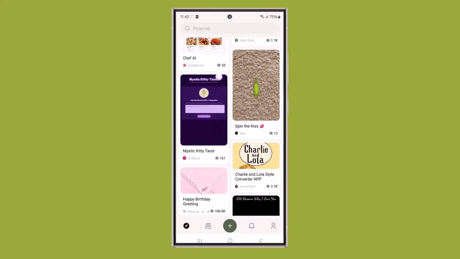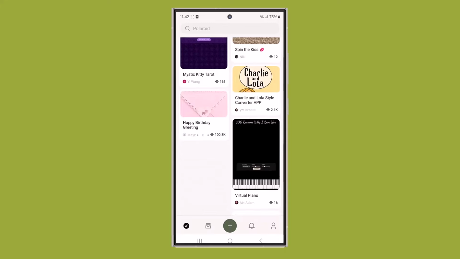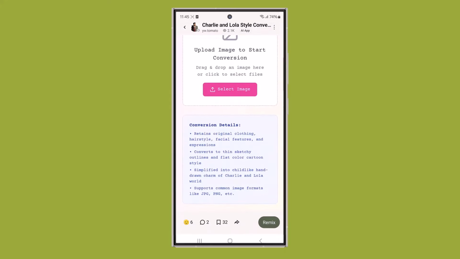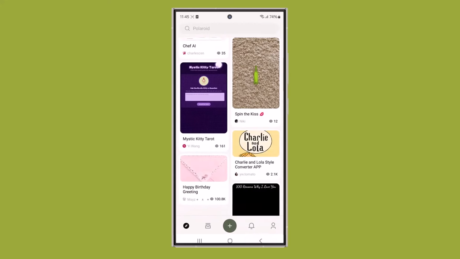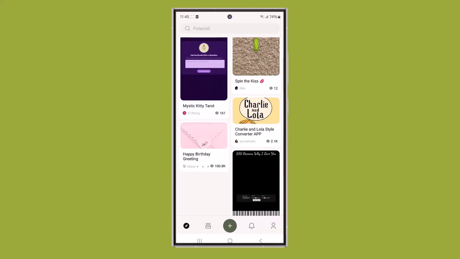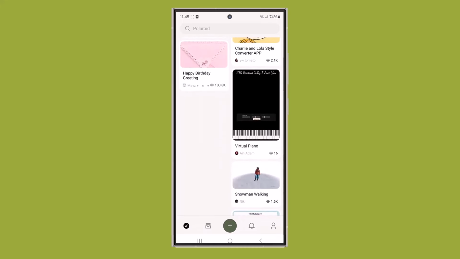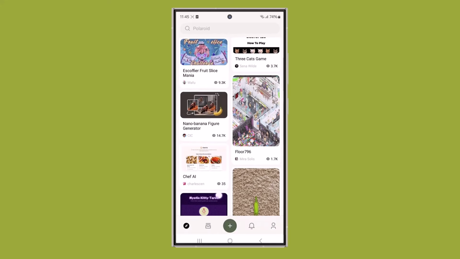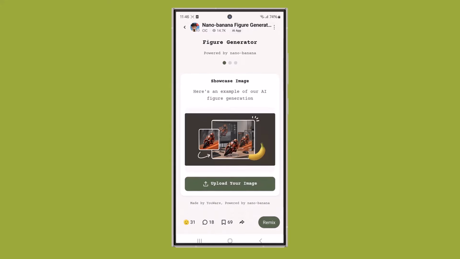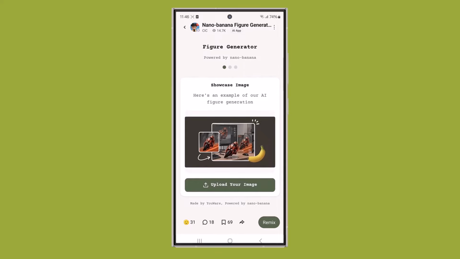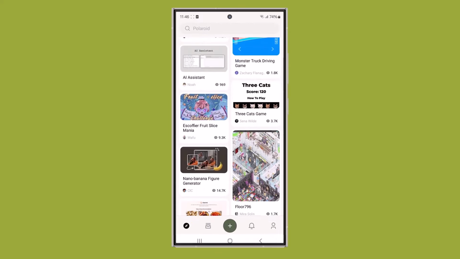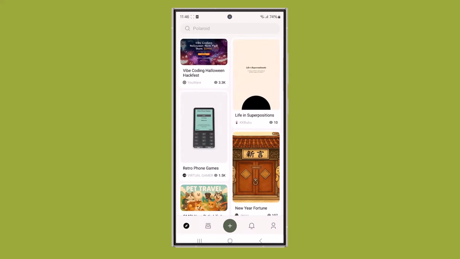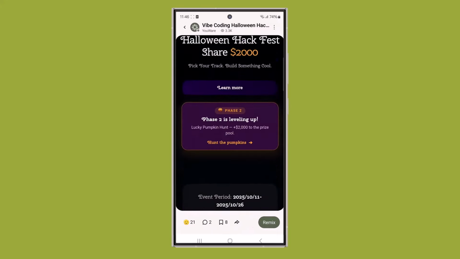And what makes it even cooler is the community. Right when you open YouWare, you'll step into a space filled with creators just like you. There are hundreds of unique projects to explore, from clever mini-games to smart automation tools. You can open any project, try it out instantly, and even remix it to make your own version. It's amazing how people are turning simple AI prompts into fully functional apps, and YouWare makes it all effortless. So let's jump in and see how this platform is making app building as easy as having a conversation.